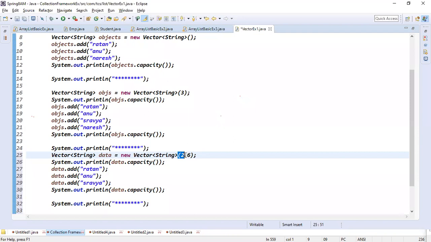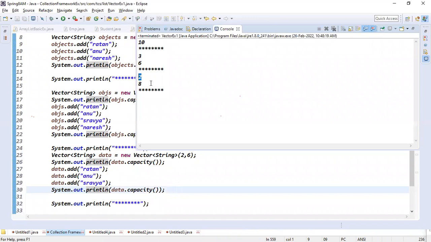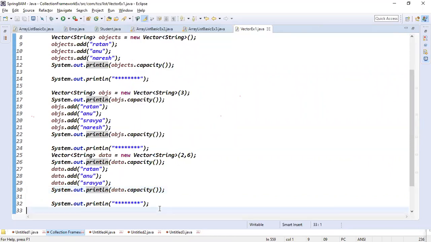Yeah, this case is all good now. In this case the initial capacity is 2. Now here it will become how much? Here it will become 8, right? Exactly. Guys, simply run this code. We got 2 and 8, right? As previously 3 became 6, now 2 becomes what? 8, right? 2 becomes 8 or not? That is the point here.